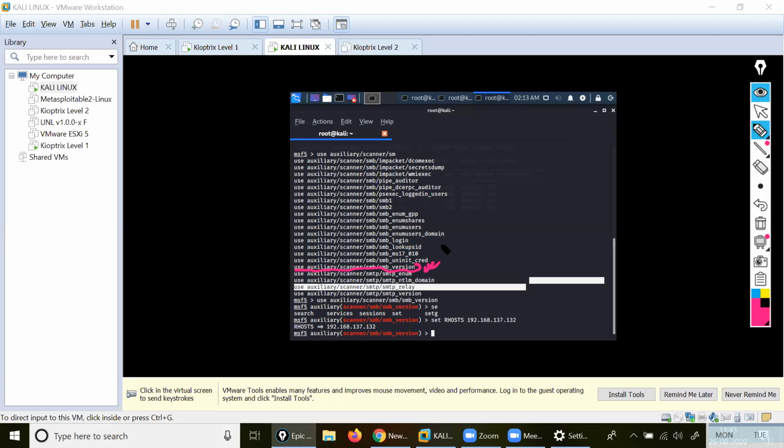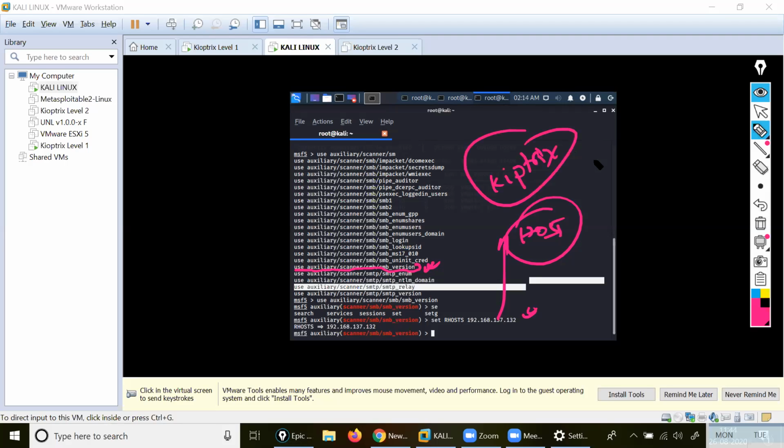Okay, after the version, you put set RHOSTS, which is the host I'm going to scan. Not the network, that host. 132 is there, right? I use 132 for enumeration, that belongs to my Kpatrix level 1 IP address. Understood? Not the network, the host address.